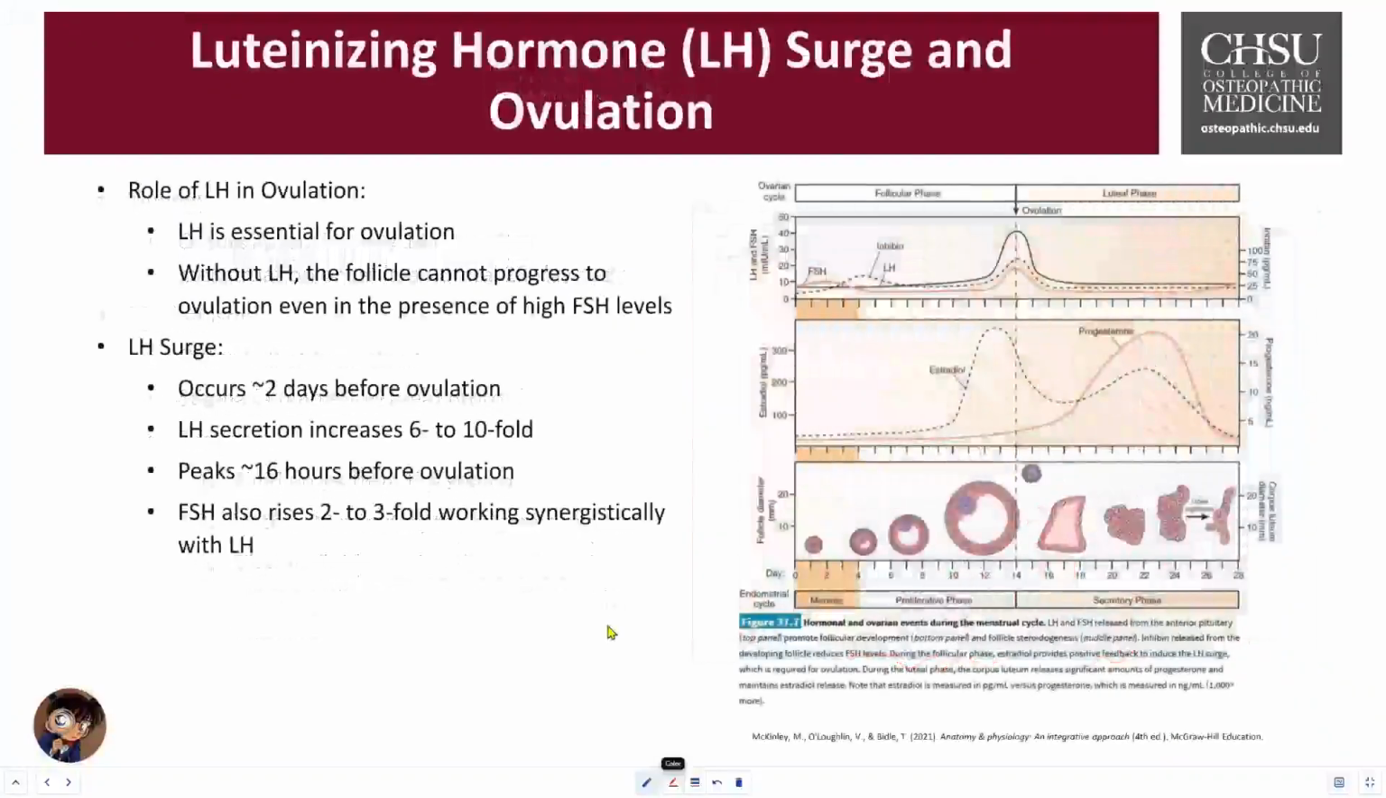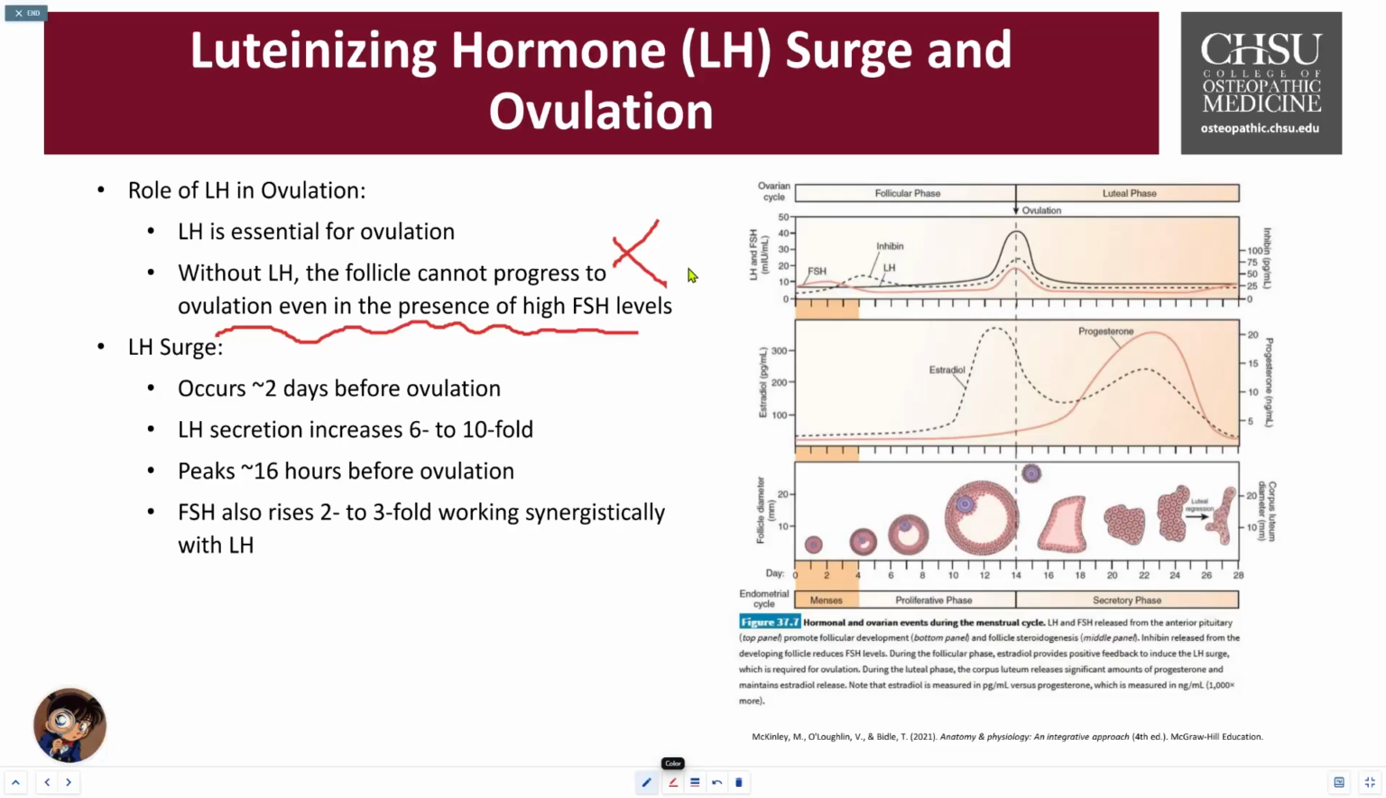Let's take a look at the role of LH in this whole process. The importance of LH is critical. It is the key hormone that acts as a primary trigger for the release of the mature ovum. Even in the presence of a high amount of FSH, the follicle-stimulating hormone, ovulation cannot occur without LH. This is critical. If you don't have both hormones, this will not work. The LH surge, approximately 2 days before ovulation, will see a dramatic increase. This is known as the LH surge.